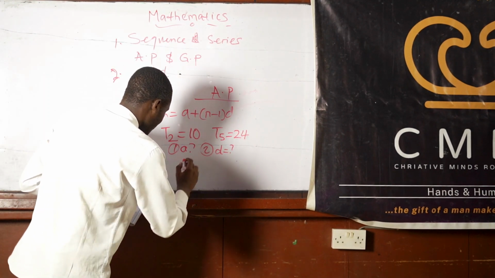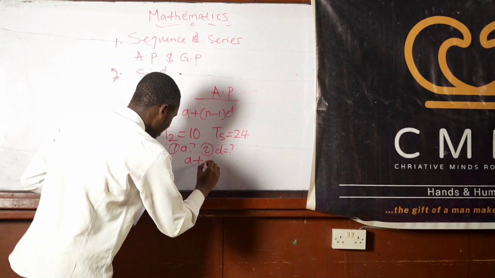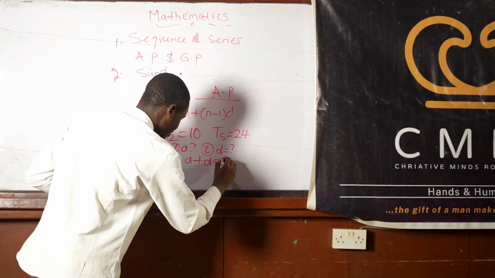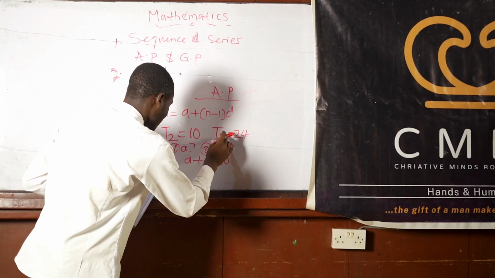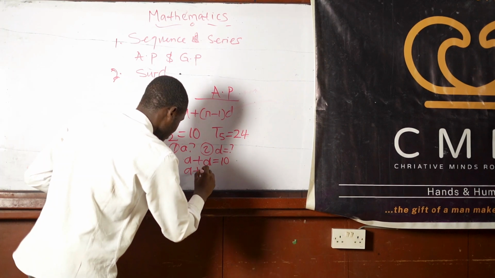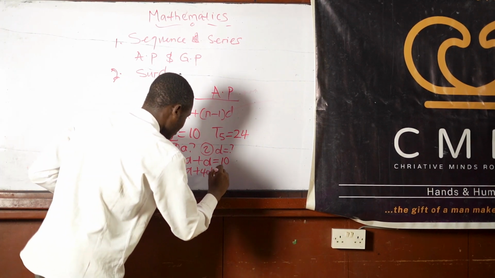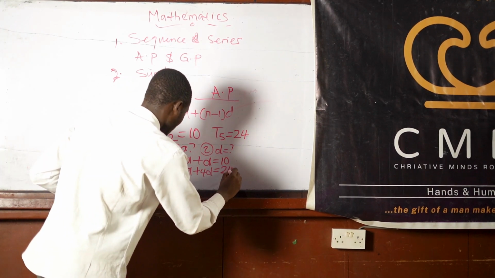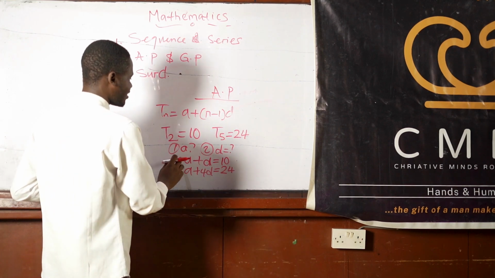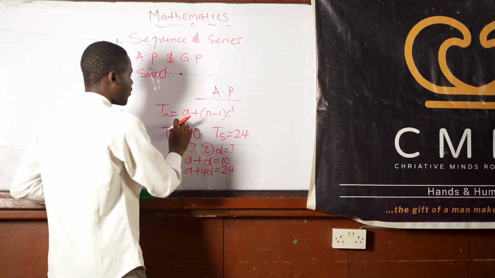So from here, our second term is 10. That means for the second term, you have a plus d is equal to 10. And for the fifth term, we have a plus 4d is equal to 24. How we arrived at this is from the formula that we have.